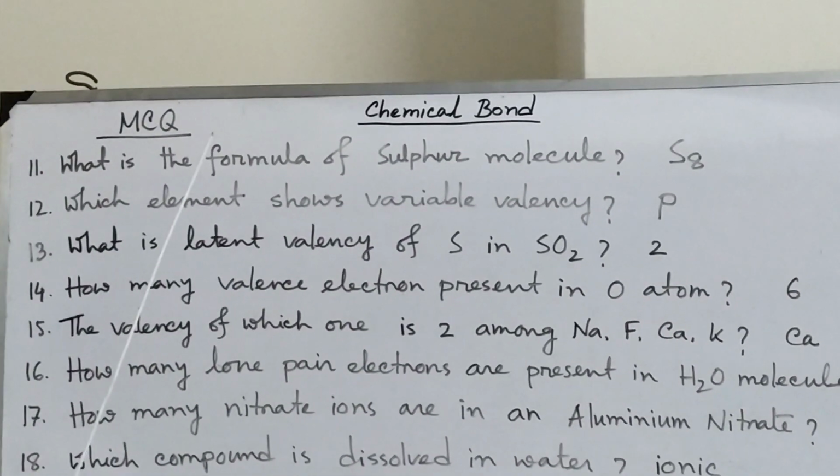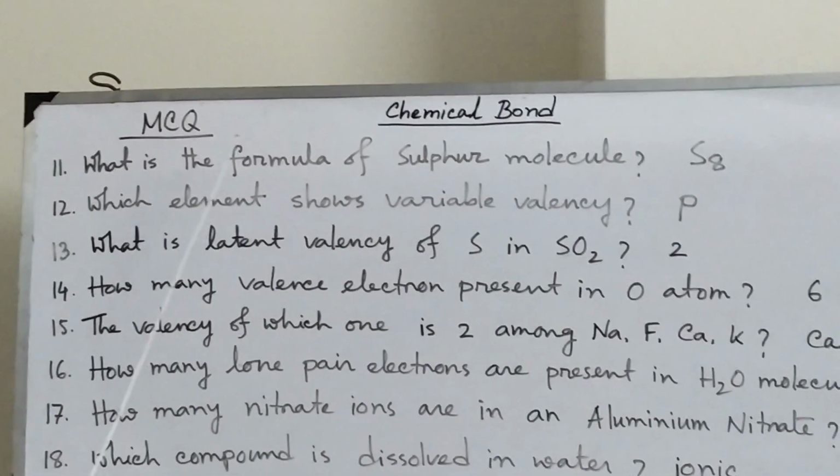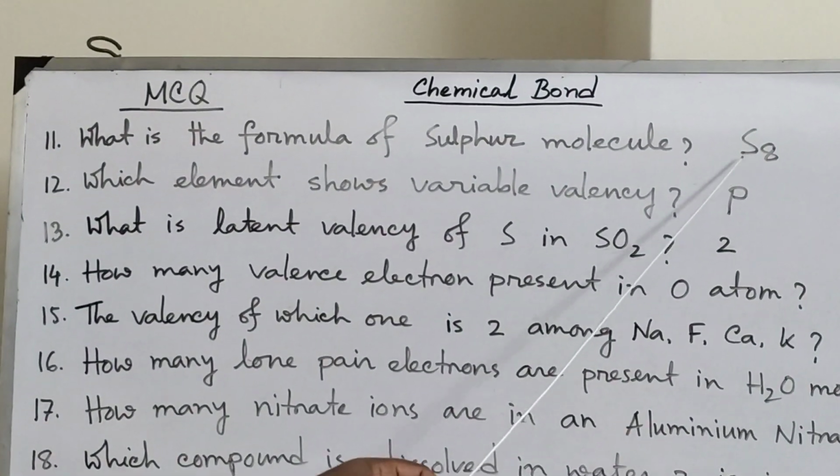Dear students, all of you see the board. Now MCQ number 11, I have written what is the formula of sulfur molecule. The formula of sulfur molecule is S8.